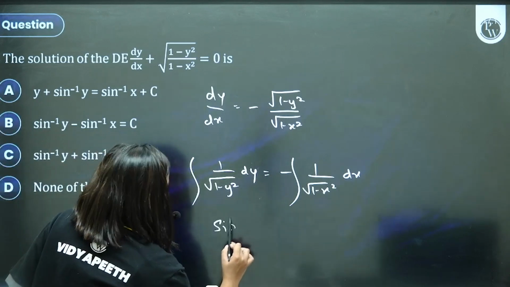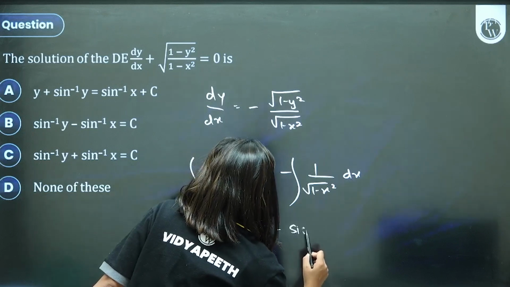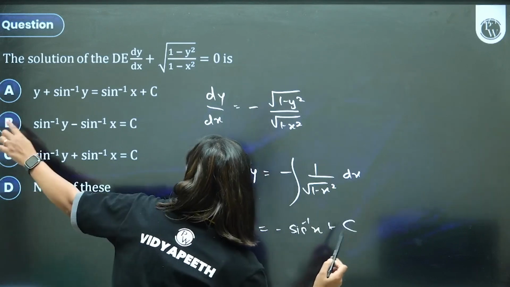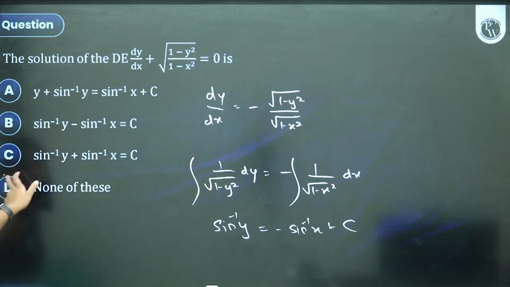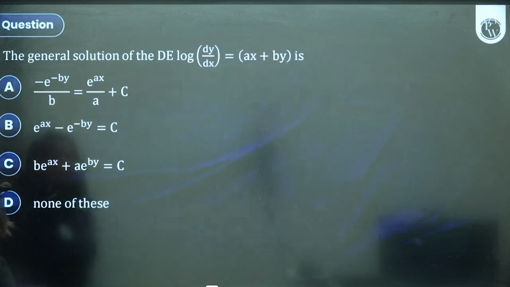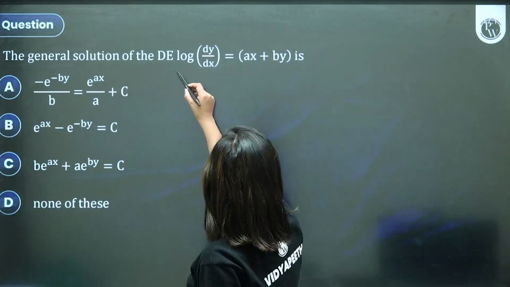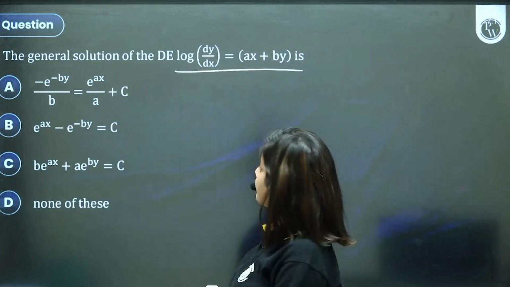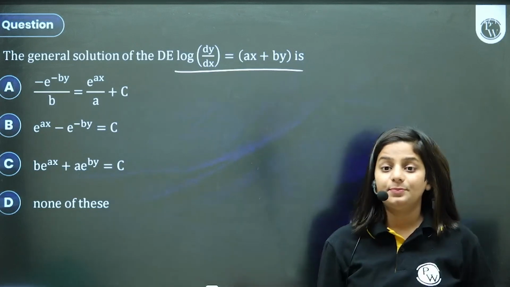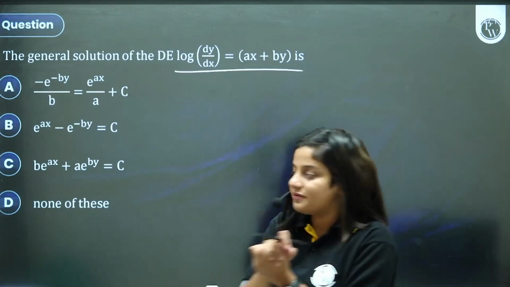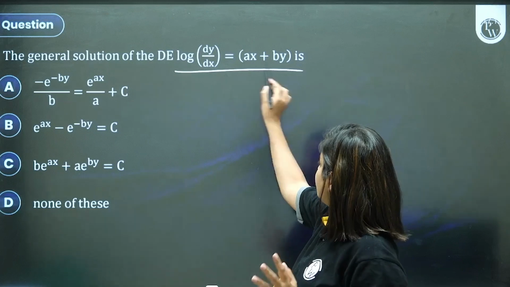Let's write it down. Sin inverse of y is equal to minus sin inverse of x plus c. Minus will come on the other side. Option C will become the answer. The general solution of this. General solution, there is something called a particular solution in which you find the values. So, try that one as well.